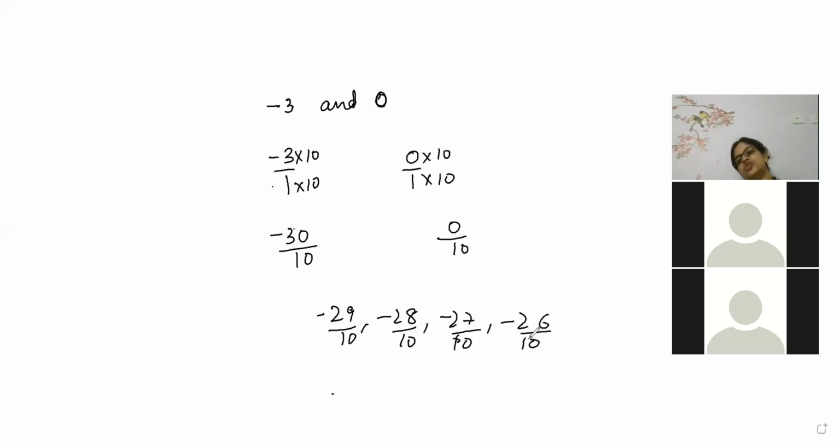Okay, Kanishka is telling minus 2 by 10, minus 1 by 10, 0 by 10, 1, 2 by 10. Okay. Beta, did you not multiply the numerator? Why have you not multiplied? Numerator also needs to be multiplied, na beta. When minus 3 is there, then you cannot divide it by 10 alone. Now Naresh, absolutely correct. The best way to write is to multiply both numerator and denominator by the same number. Same number, that is 10. Then the answer will come perfectly correct, beta.